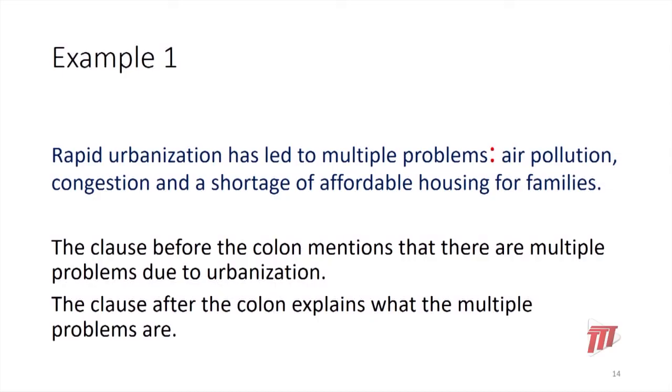Let's look at some examples so you will understand what we mean by independent clause, the colon, and what the colon does for the independent clause. Rapid urbanization has led to multiple problems: air pollution, congestion, and a shortage of affordable housing for families. So here we have the clause, rapid urbanization has led to multiple problems.